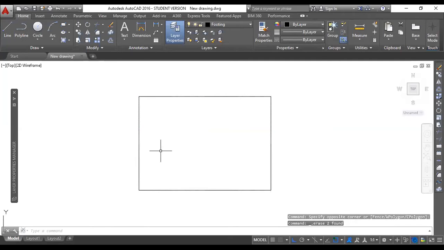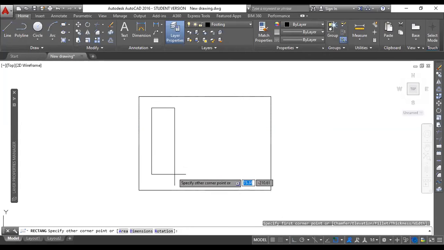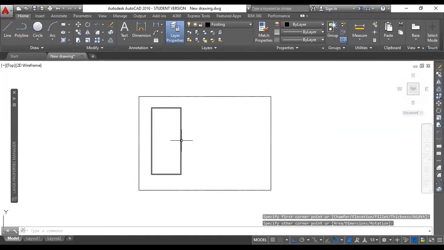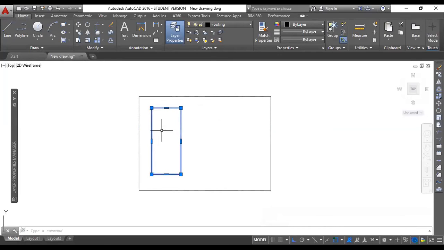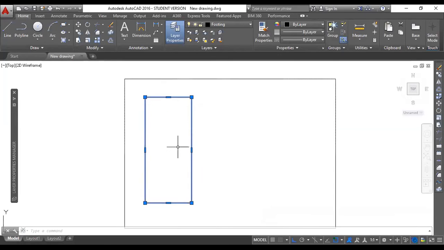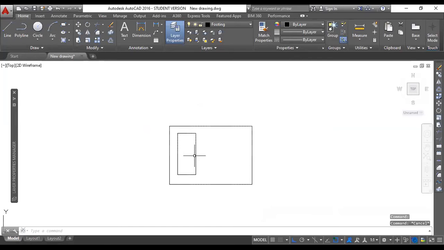Suppose this is the size of the plot, and this is my plan. Earlier I was showing this particular plan within an A4 sheet, and the dimensions were clearly visible after printing. That is fine. Now I'm going to show the same plan on an A3 sheet.